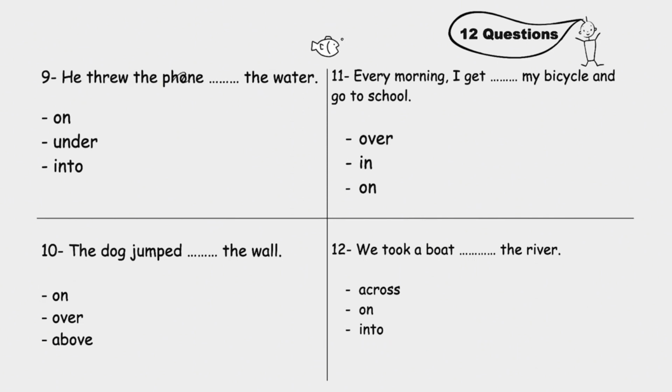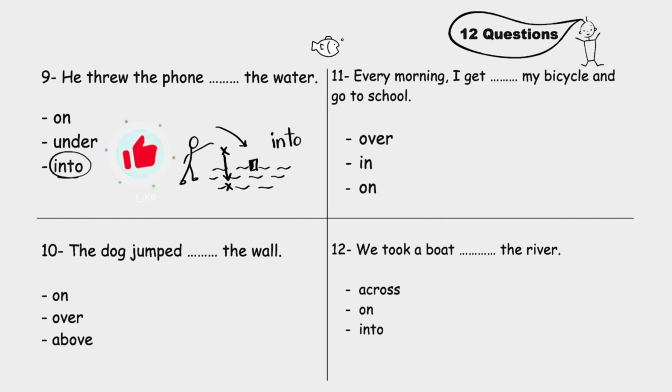He threw the phone blank the water. On, under, into. Here's the water, and you're here. You throw the phone into the water. When something moves from outside to inside, we use into. This one: he threw the phone into the water.